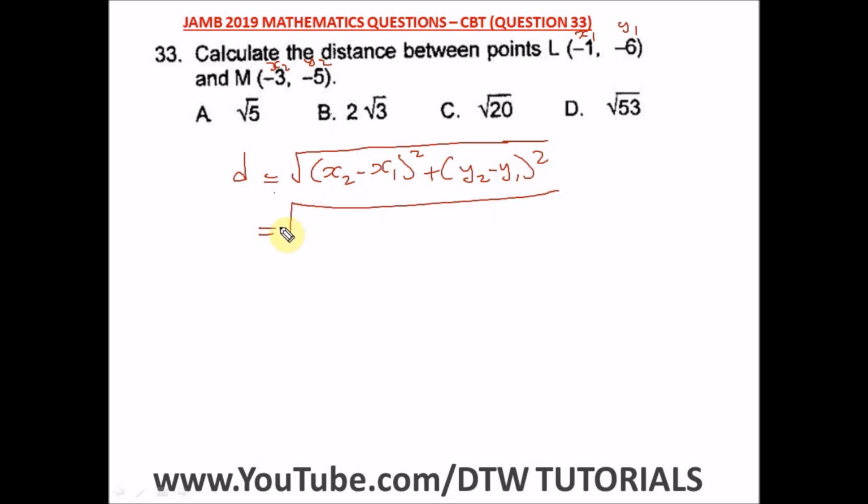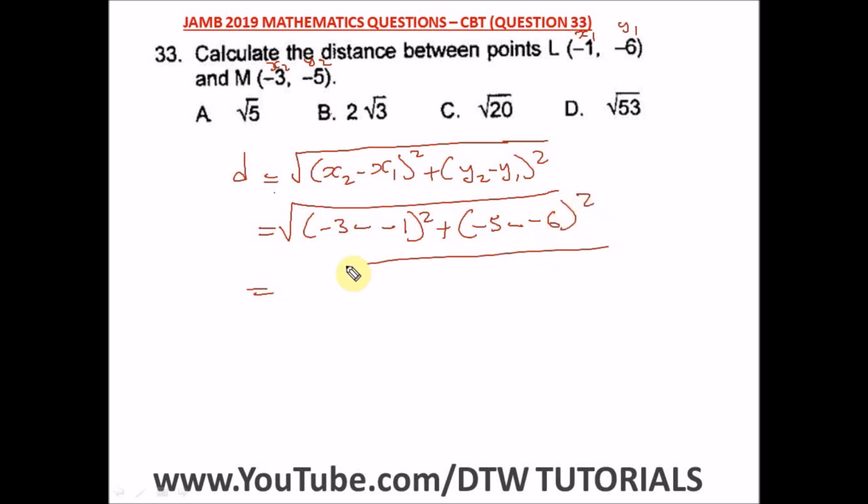So let's put these values into this formula. What is x2? x2 is minus 3, minus x1, that's minus 1, all squared, plus y2, that is minus 5, minus y1, minus 6, all squared.